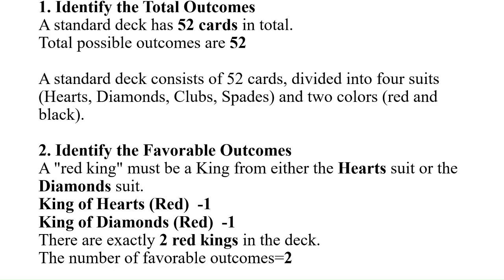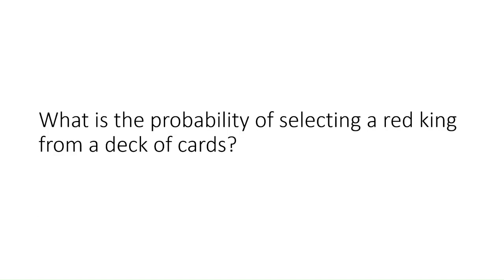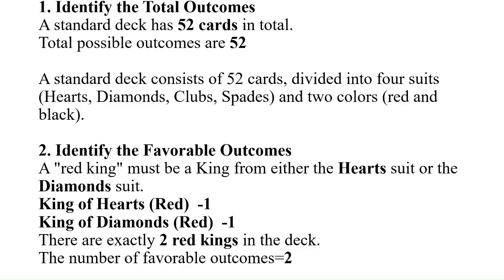We know that a standard deck consists of 52 cards divided into four suits: hearts, diamonds, clubs, spades, and two colors, red and black. This is very important because the total deck is divided into two colors, red and black. But what is asked here? We are asked to find the probability of getting a red king. So while identifying the favorable outcomes, we have to see only red kings. Black we will avoid.